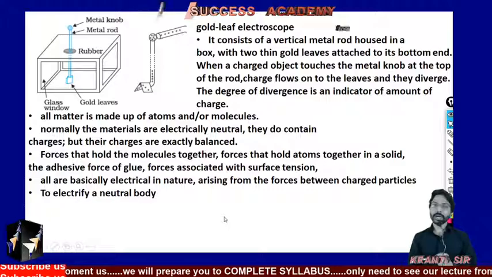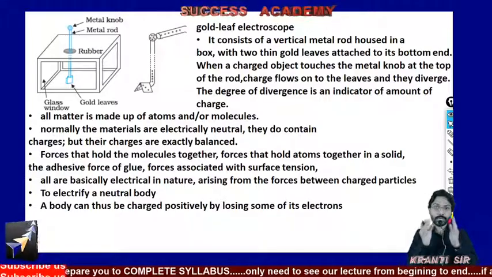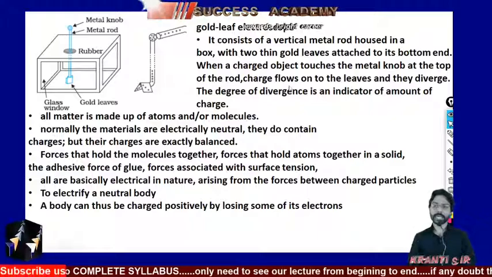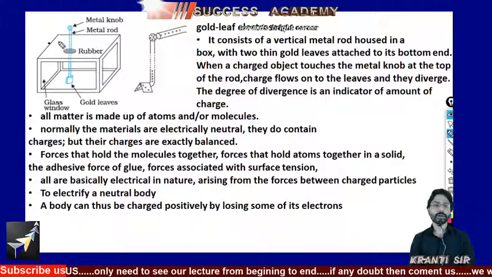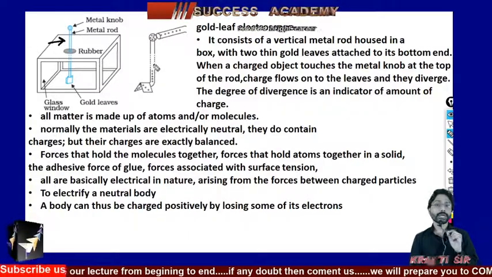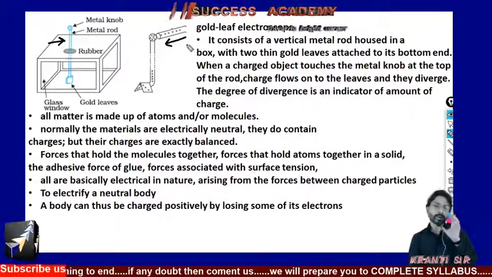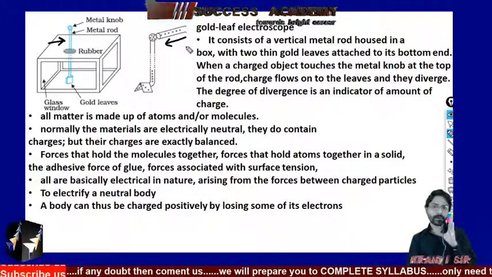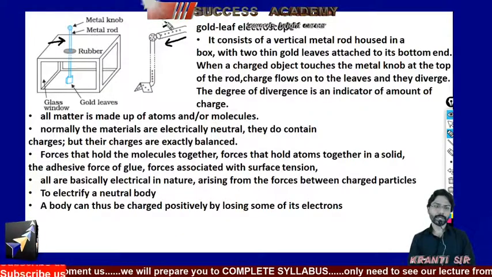Now, to electrify a neutral body, what do you have to do? In the same manner: previously this metal rod was electrically neutral. What you did was bring a rod that is positive in nature near to it.